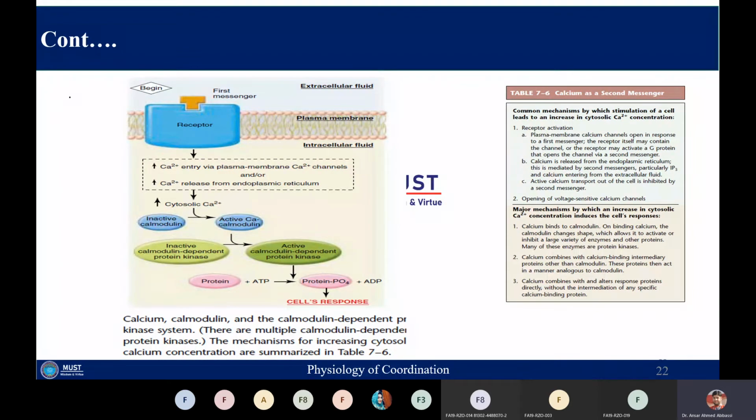So this second messenger can increase the cytosolic calcium concentration via opening of the calcium channel of the endoplasmic reticulum, as well as inhibit the active transport of calcium from the cytosol to the extracellular side.